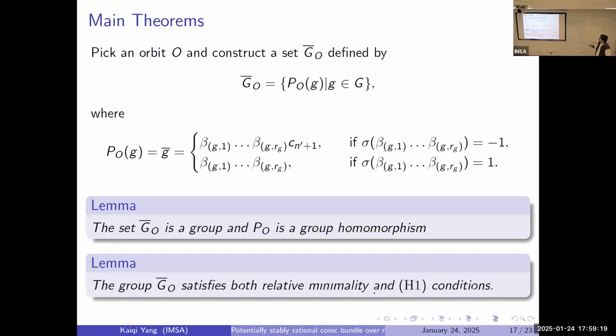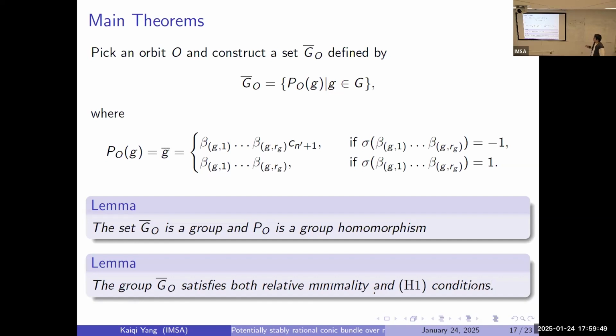This PO is a projection operator. The input is a group element, and the output is something like this. And here, C_{n'+1}, because you want to stay in the Weyl group of D_n, right? Which means sometimes you need to add another minus sign to stay in there, because in total you always need an even number of minus signs.